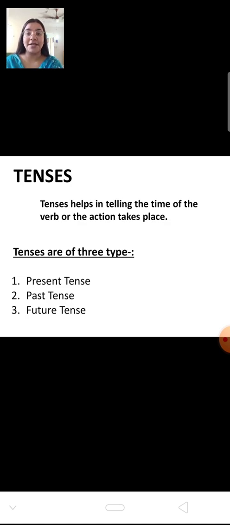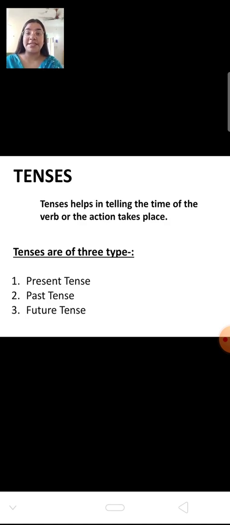So let us start. First of all, what is the definition of tenses? Tenses help in telling the time of the verb or the action taken place. That means whatever action has taken place, it tells the time. For example, I am working. That means I am working right now. I am talking about present time. So tenses help us to know the time when this work is done or when that action is being taken.